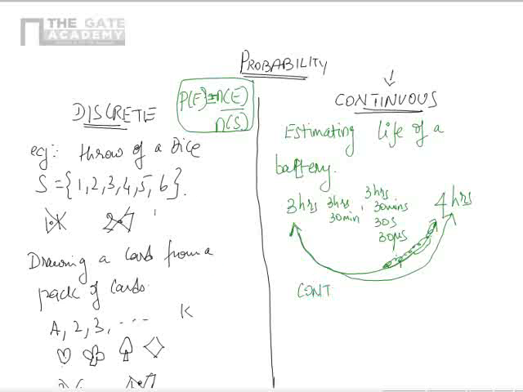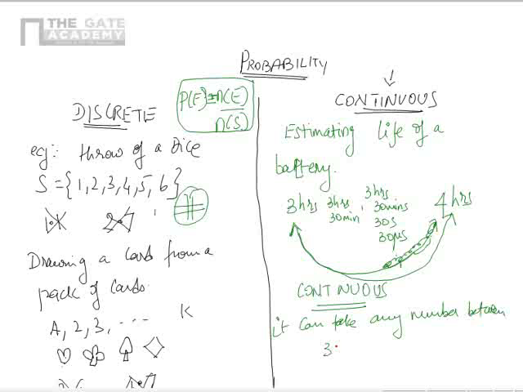In this case, it was discrete, whereas in this case, it is continuous. Continuous means it can take any number between 3 and 4, with respect to this example.